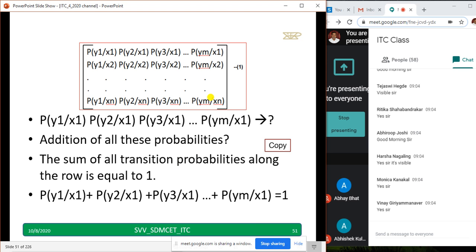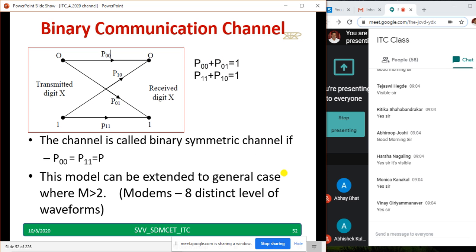And also a matrix I have discussed. There, when you add all the probabilities, the first row for example, the answer will be 1, because when I send an X1 I may receive Y1, or when I send an X1 I may receive Y2, when I send an X1 I may receive Y3, like that. When I add all these probabilities it should become equal to 1. This also we have discussed in the previous class.